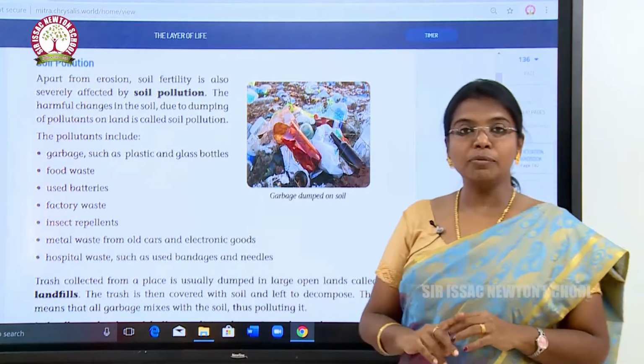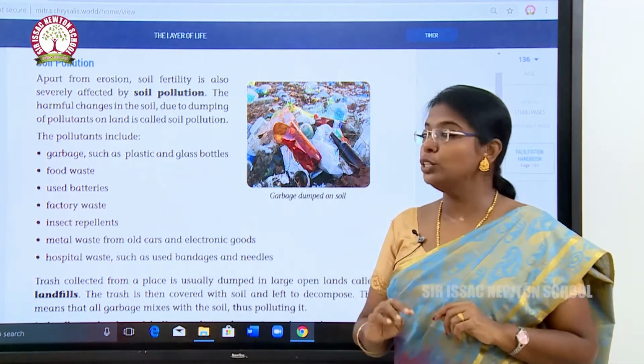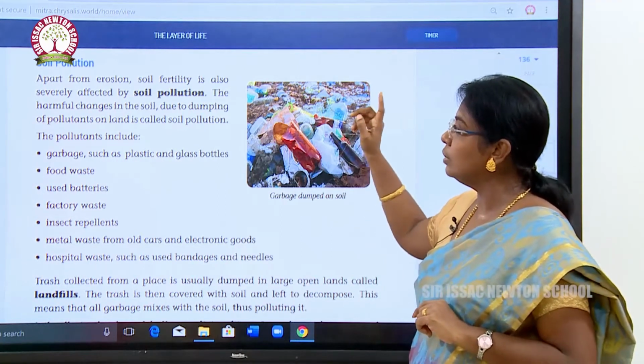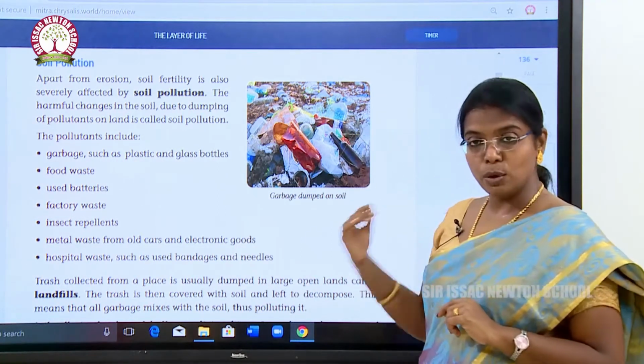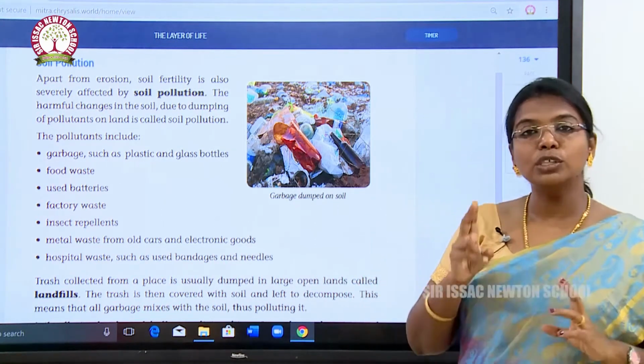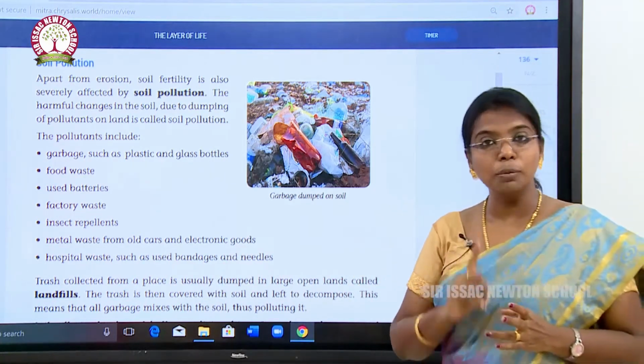So, the next one we are going to see is a very important topic. What is that? It is soil pollution. How is the soil being polluted? Apart from erosion, soil fertility is also affected by pollution. The soil is being disturbed because of two main things: one is soil erosion and another one is soil pollution.